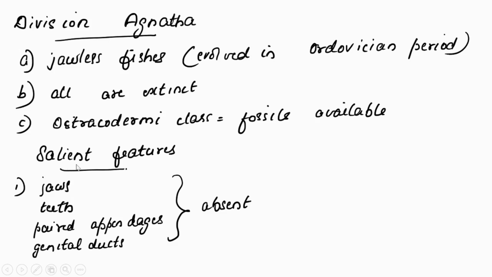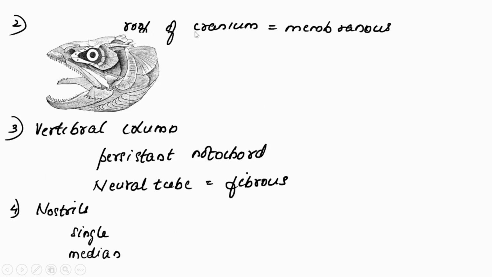Then we are moving to salient features of Agnatha. Which structures are absent? Jaws absent, we know that. Then teeth absent, because if the jaws themselves are absent, teeth also most probably will be absent. Paired appendages are absent. Genital ducts are also absent. Then the roof of the cranium is membranous.